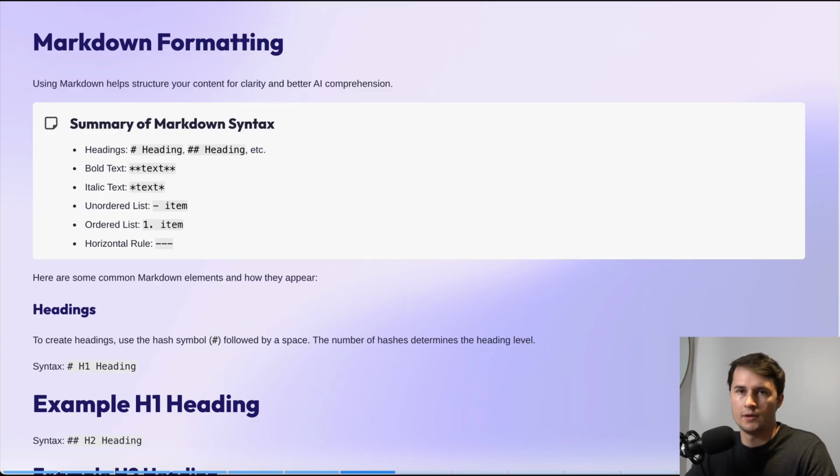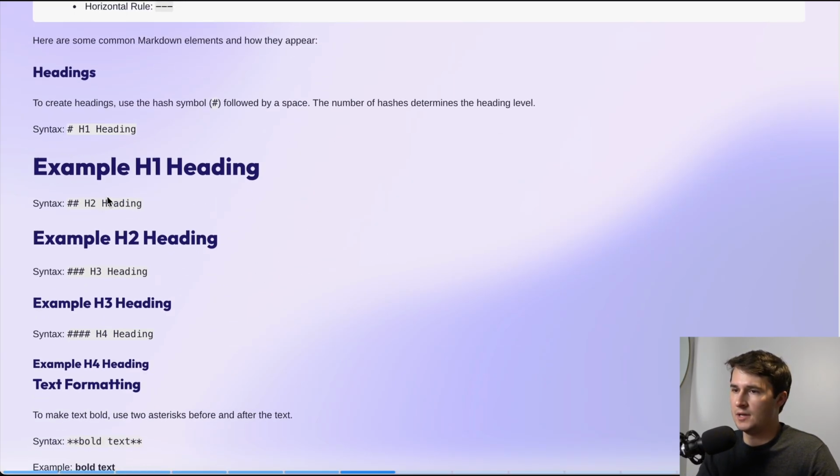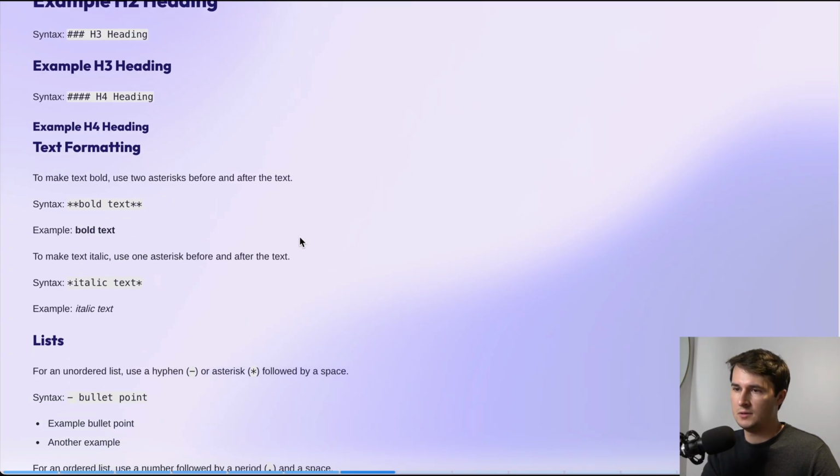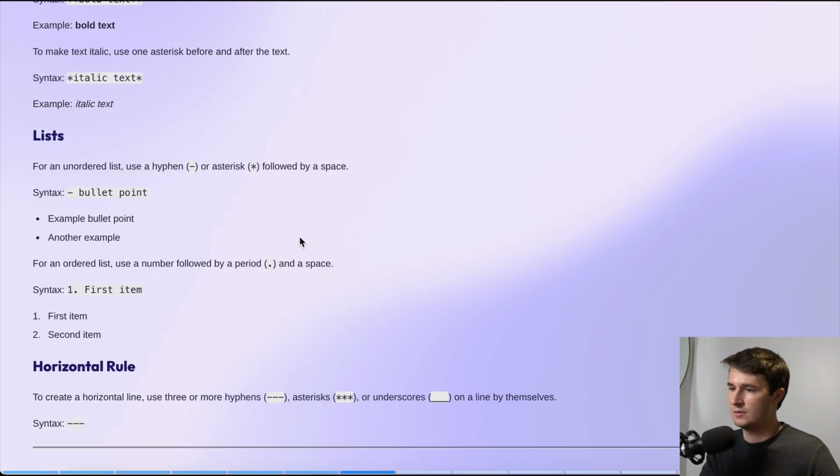And then if you're looking to create a divider or a horizontal rule, it would be 3 hyphens in a row. And we're going to talk about the different sections of a prompt for AI agents, in which you would use these headings to separate each section. So you have the syntax for the H1 heading, which would just be a hashtag. The H2 heading would have 2 hashtags. H3 would have 3 hashtags. And this just helps the AI agent understand the structure of your prompt more effectively. And again, you have the text formatting, which is pretty straightforward. You have lists, horizontal rules, which can be 3 hyphens, 3 stars, 3 underscores on a line by themselves.